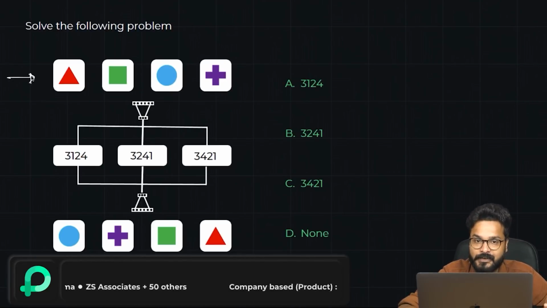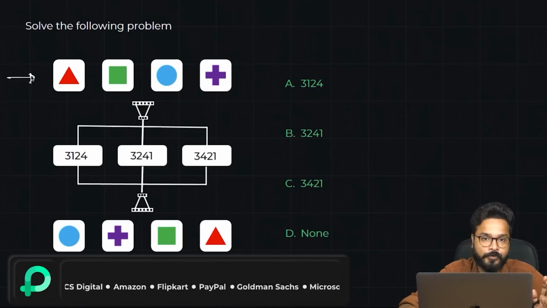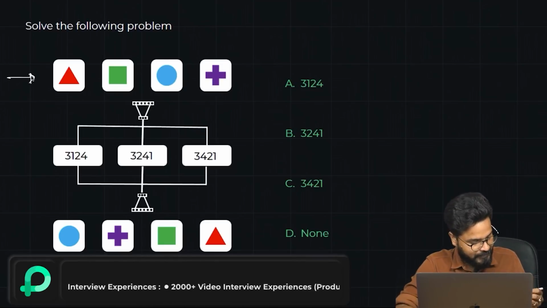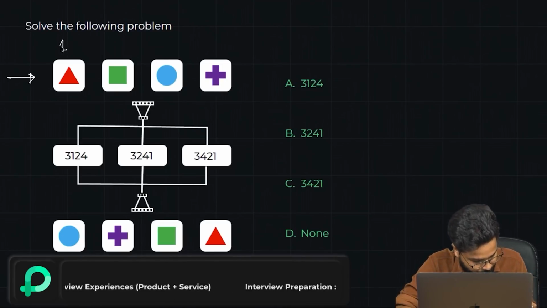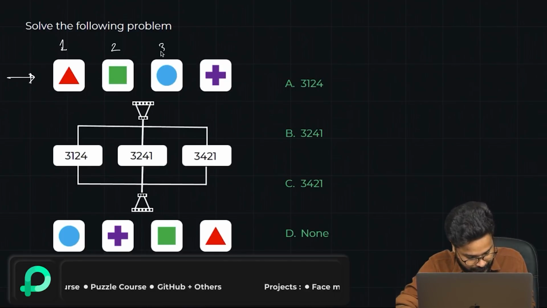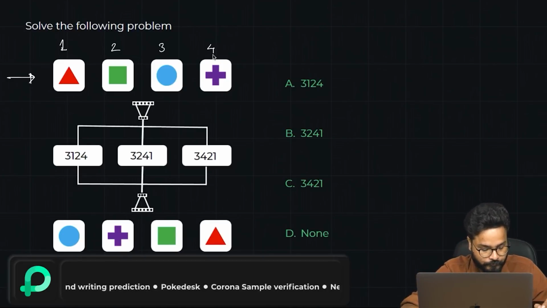So every section is very, very important, and game-based is the most important because it's totally new that you would be seeing. So what is actually happening here, guys? Let me assign numbers. Let's say the triangle is 1, the square is 2, the circle is 3, and the plus sign is 4.